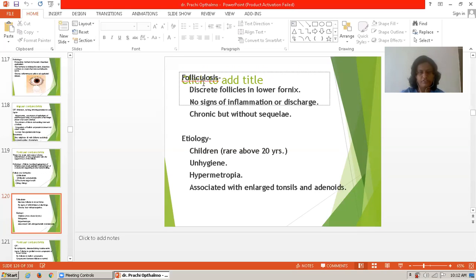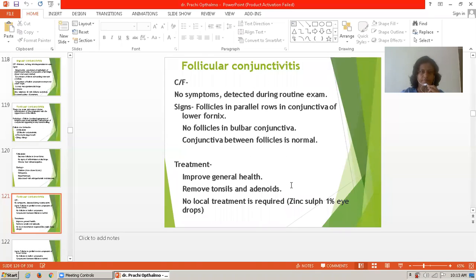Folliculosis: it is discrete follicles in the lower fornix. There is no sign of inflammation or discharge. It is chronic but without sequelae. Regarding etiology, it occurs in children but is rare above 20 years. It is mostly seen in unhygienic conditions. There is hypermetropia, and it is associated with enlarged tonsils and adenoids.